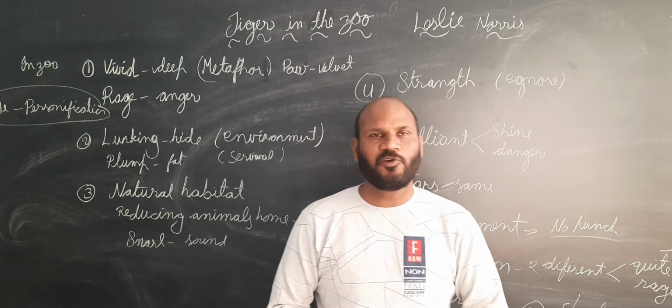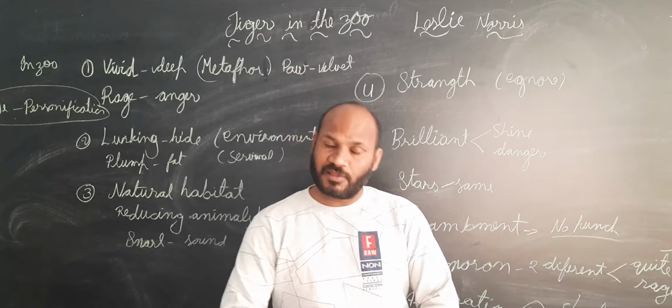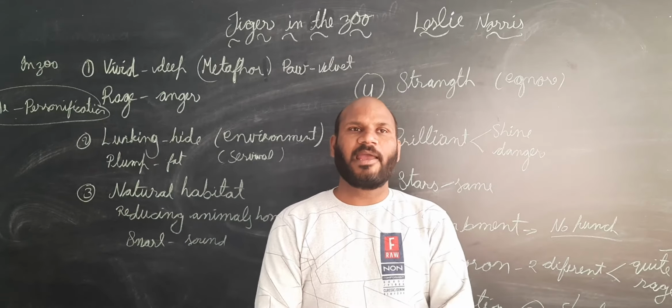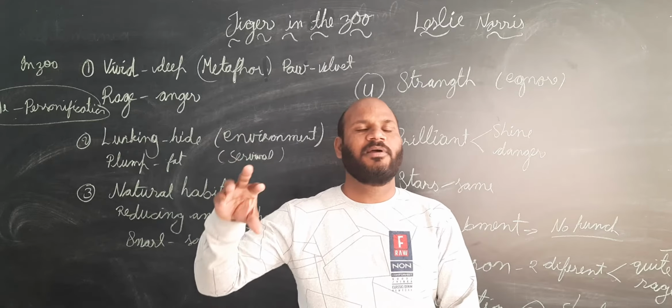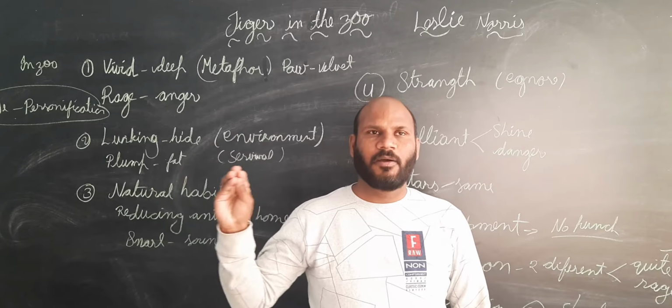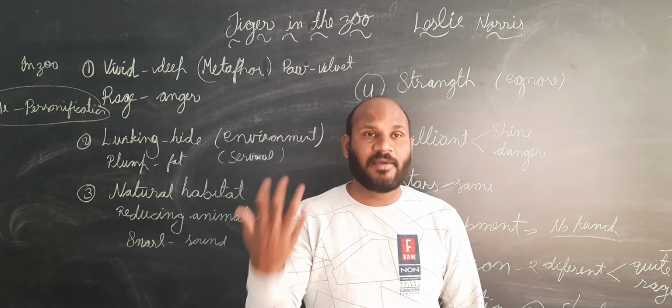First, let me speak to you about the rhyming scheme of this poetry. What rhyme is shown here? Generally, when we see the lines, the last or second last words have the same sound.